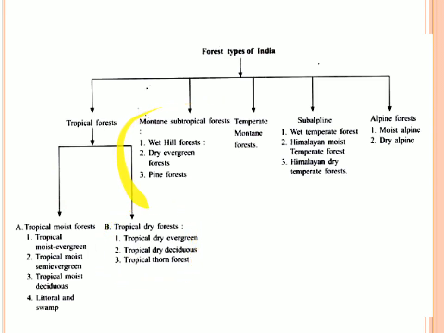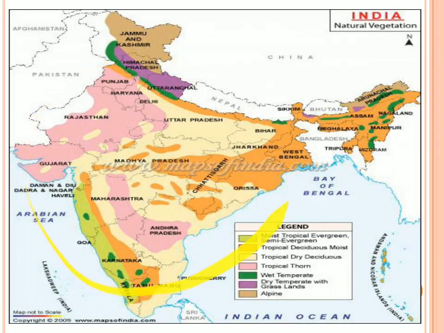With mountain we have wet hill, dry evergreen and pine forest. With temperate we have montane forest. In subalpine we have Himalayan dry and deciduous forest, and then in alpine we have moist and dry alpine. A strict classification is found because we have these many climatic classifications, since we are a monsoon-dependent country. And this chart will differentiate the different kinds of climatic vegetation that we have.